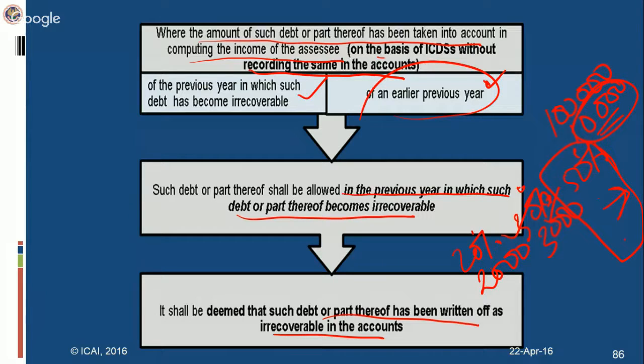Now what do I do? I can't actually write it off in my books of accounts, because the books of accounts have not recognized this 10,000 at all, but for tax purposes I've recognized it. So by virtue of this proviso to 36(1)(vii), this amount of 5,000 is deemed to have been written off in my books of accounts, and therefore I can claim bad debts in this third year when it actually becomes irrecoverable.